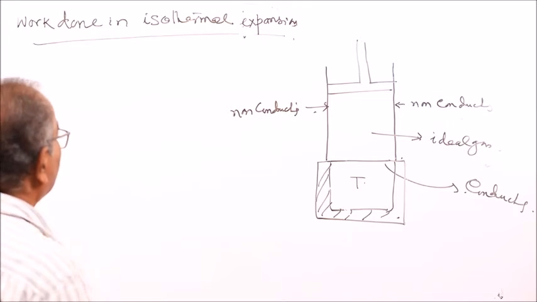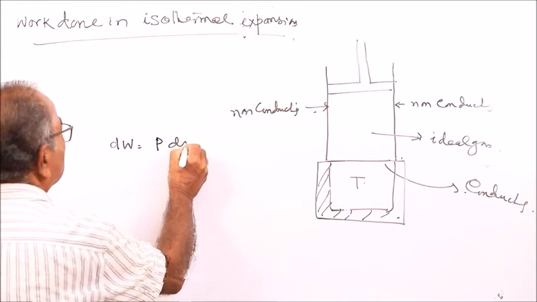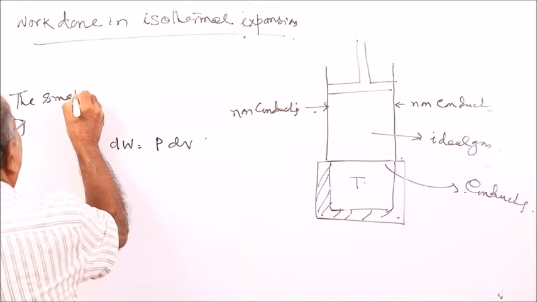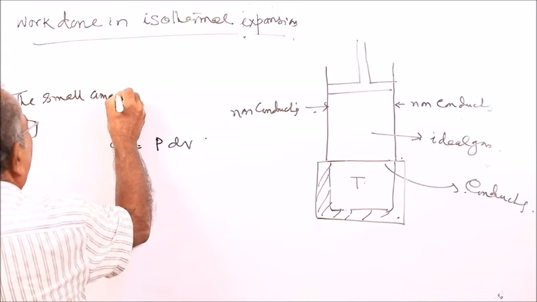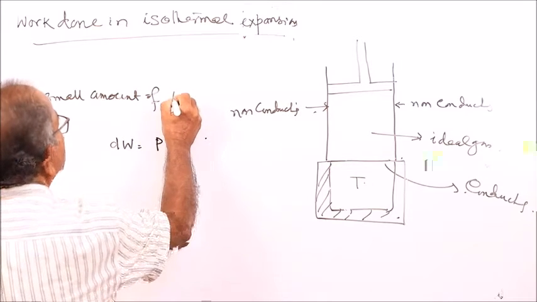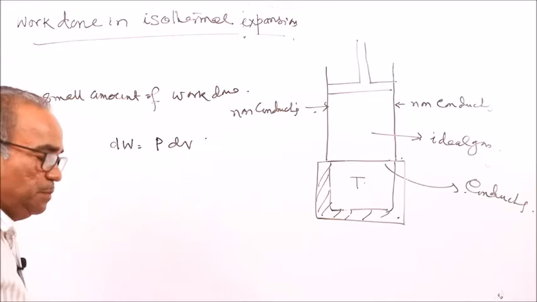And we know that work done dW is equal to PdV. Small amount of work done, dW is PdV.